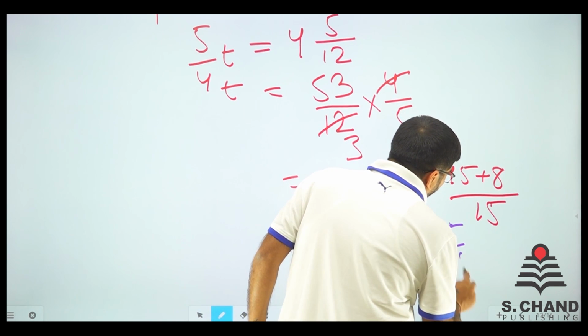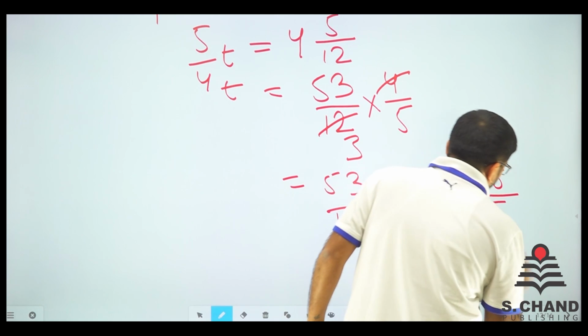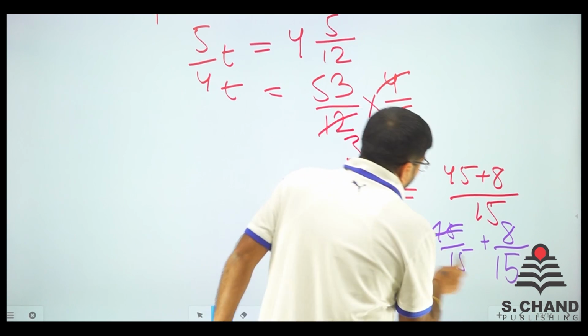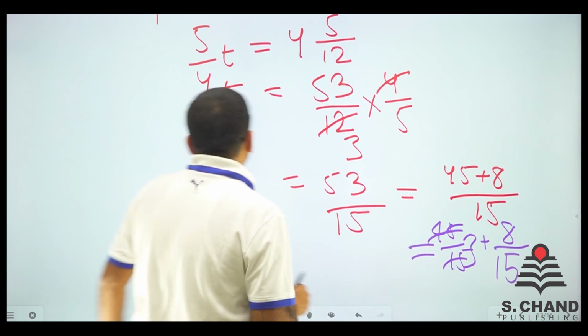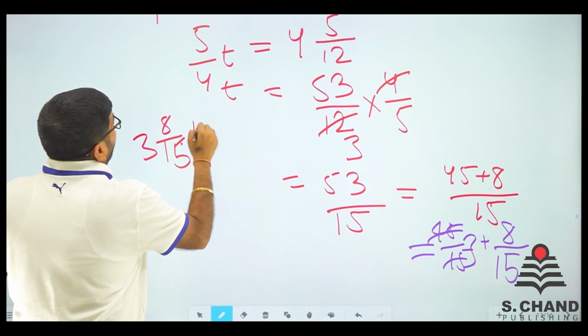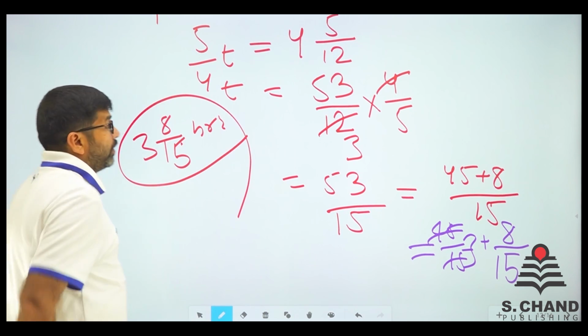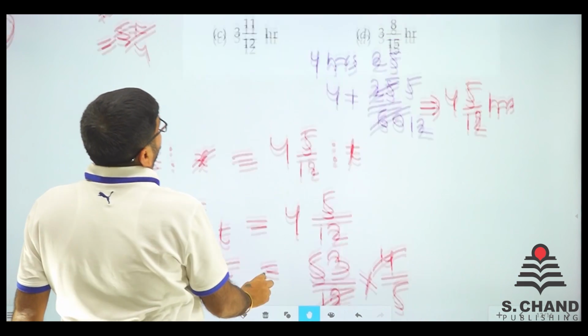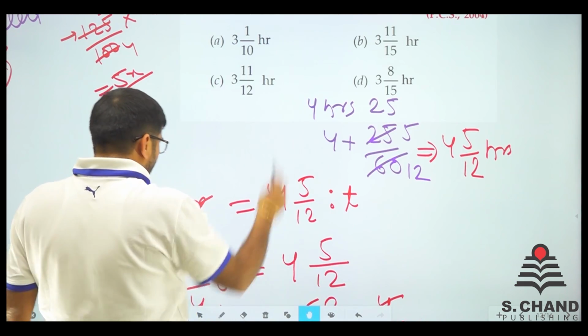45 by 15 plus 8 by 15. I have split these two. So it is like 3 times. So 3 8 by 15. So final answer is 3 8 by 15 hours it will take the electric engine. Is there any option like 3 8 by 15? Yes, we have 3 8 by 15.